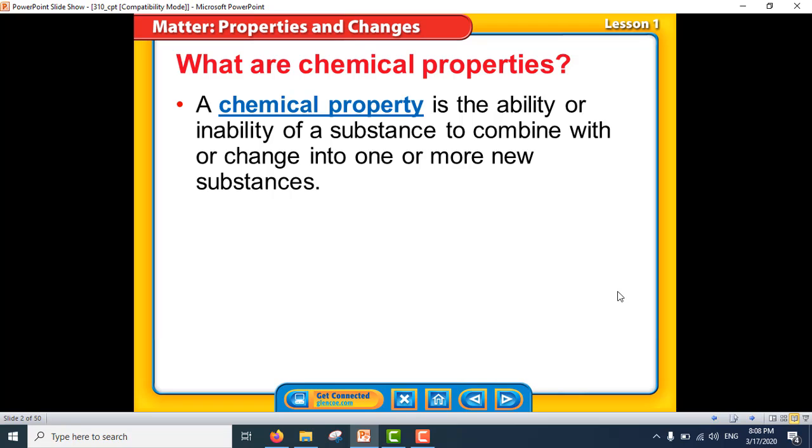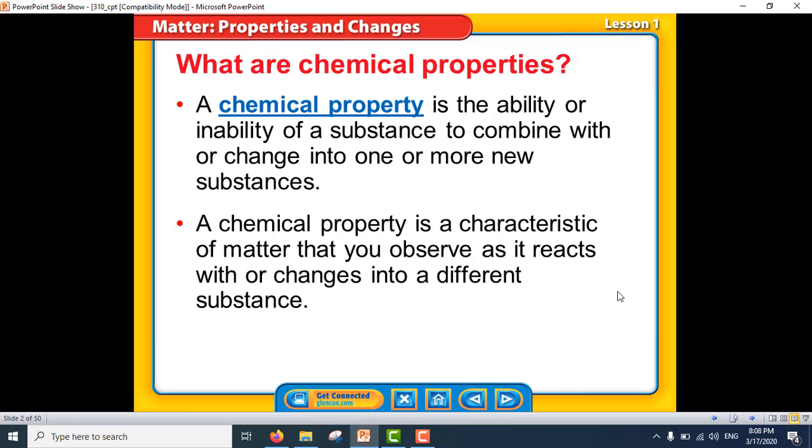Now we will talk about the other property. It's a chemical property. A chemical property is the ability or inability of a substance to combine with or change into one or more new substances. In chemical property here means what? Chemical property means when substance change to a new substance. Okay, this is called chemical property.